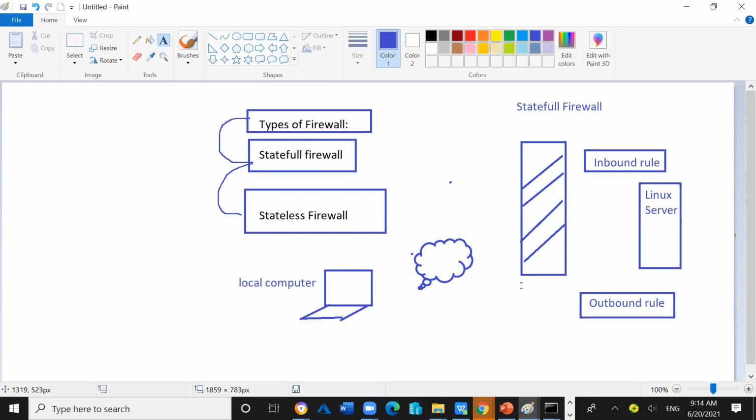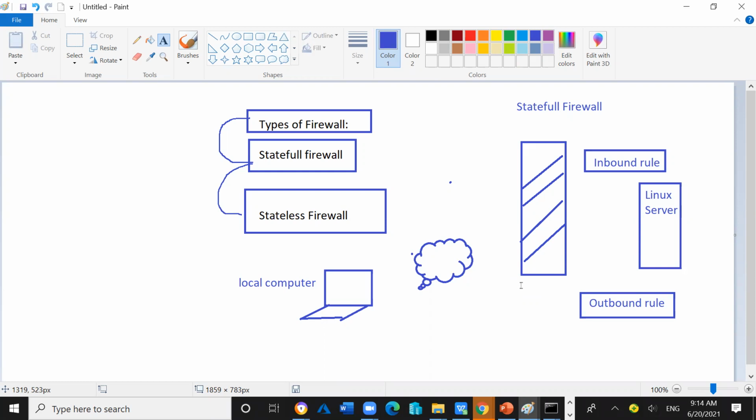In the factories, in the companies, what does the watchman or the security guard do? If people are coming inside, they will ask where you want to go. The person will tell, I want to meet the HR. Hold on, stay here. First, I will check the entry. Is your entry available in my register or not?